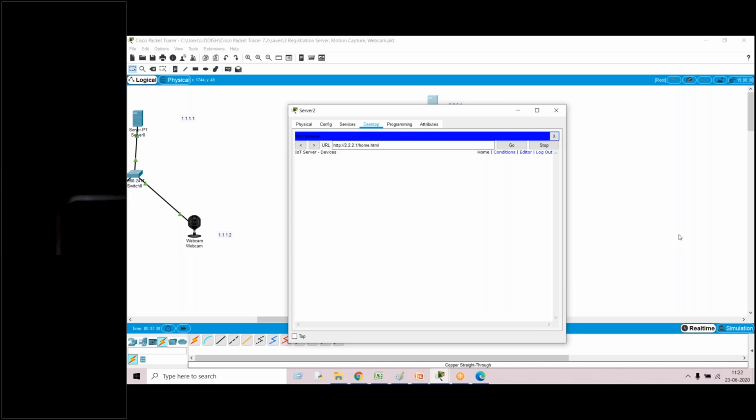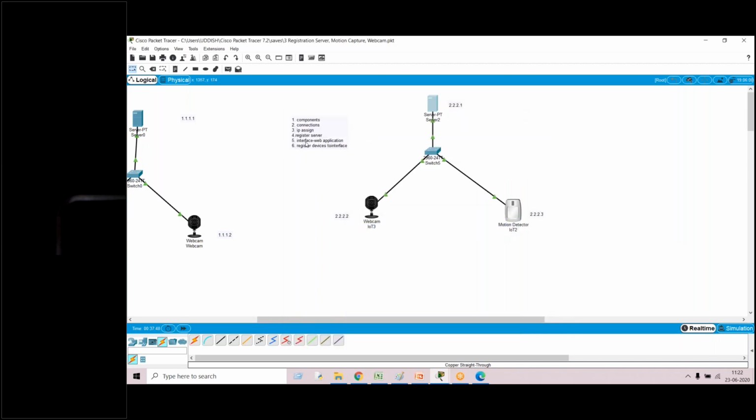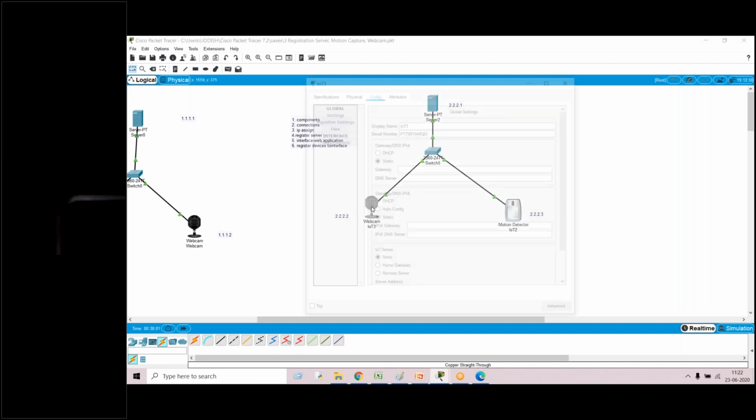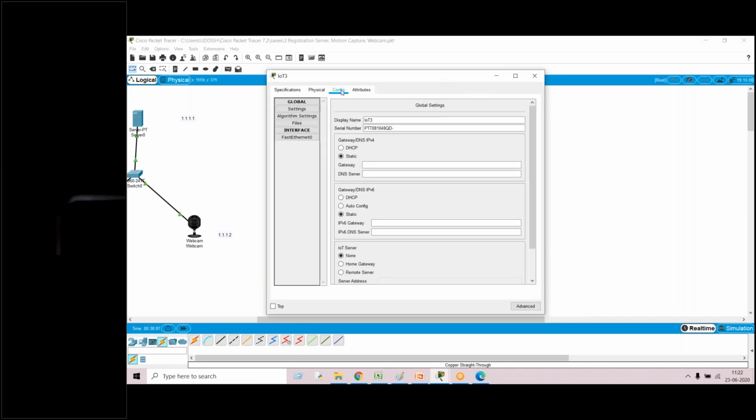Once the server is registered, now the 5th step is done. Now 6th step, we have to register devices, I mean the webcam and motion detector, to the server. So for that, click on webcam.